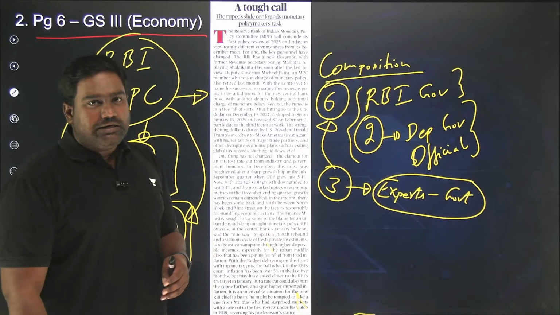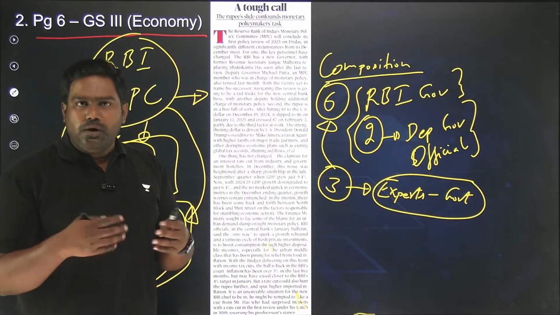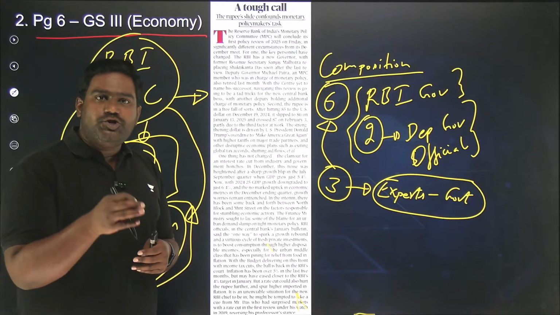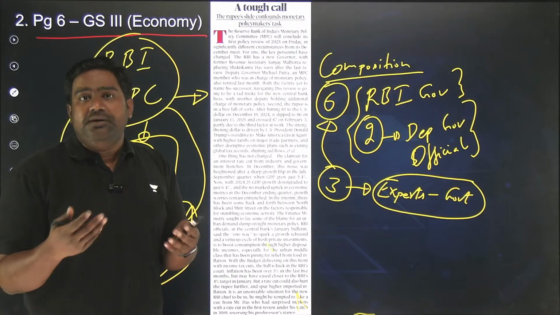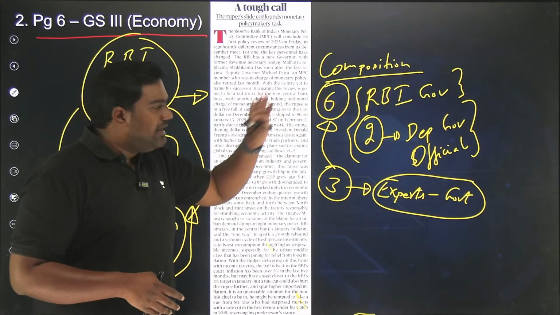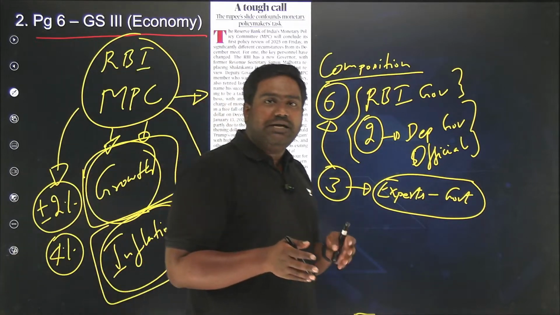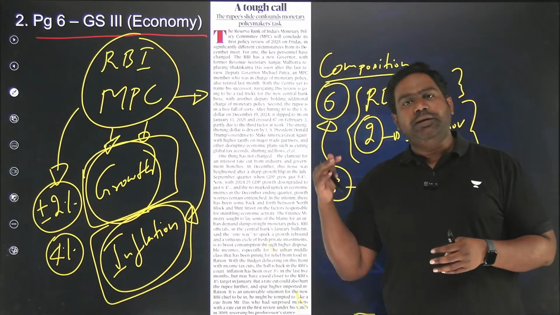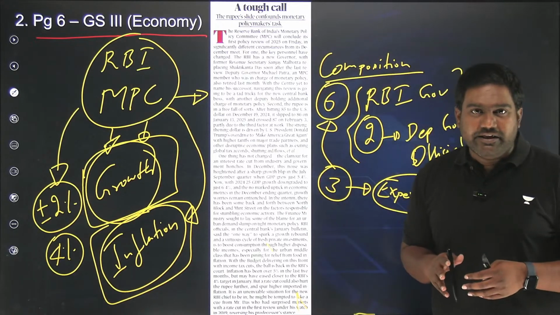So decisions are taken by consensus through a process of voting, and eventually if there is no majority, if there is a tie, then finally the RBI governor as a chairperson of the committee will cast the vote to break the tie. The tiebreaker lies with the chairperson, that is the RBI governor himself.